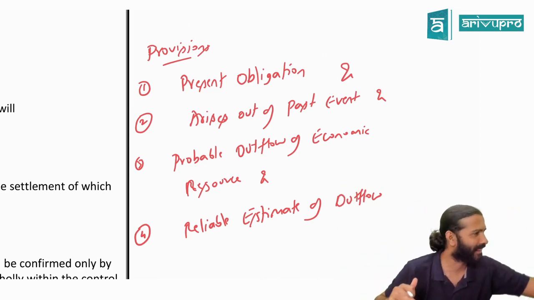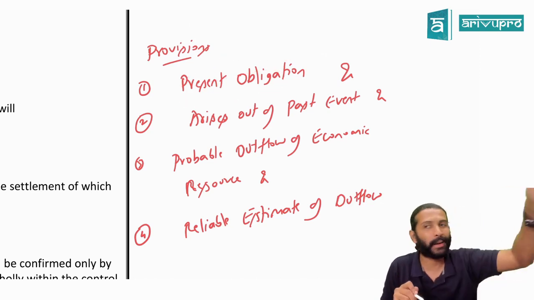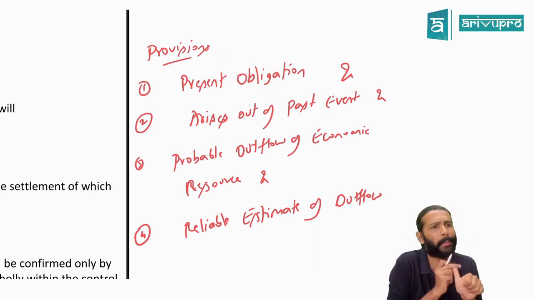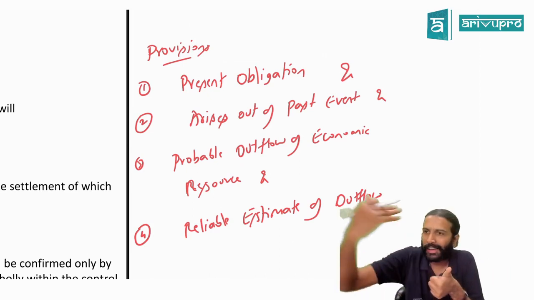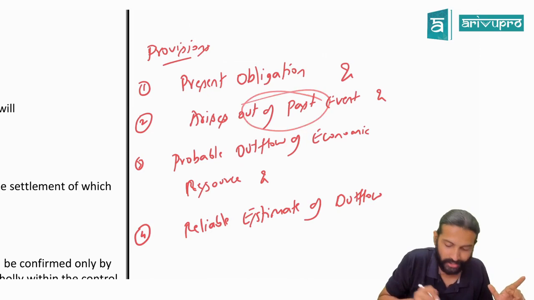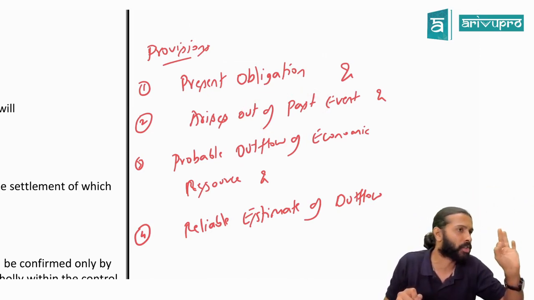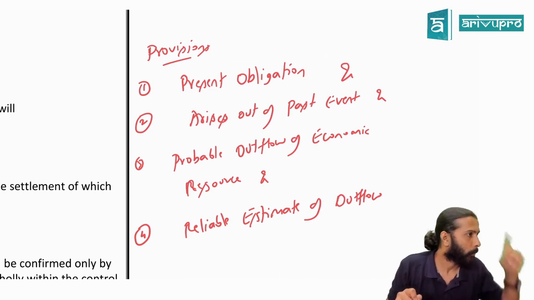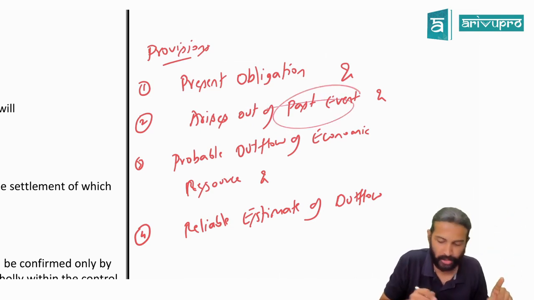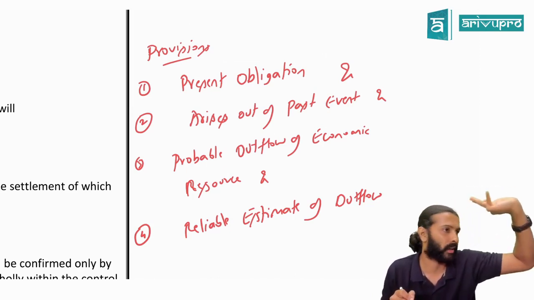Alright, let's look at this, sir. What is the first feature? Present obligation. We know the term obligation now, meaning the company cannot escape from it. That should be there, and arising out of a past event. That means you cannot make any provision for future activities. Provision can be made as per AS 29 only for past events, not for forward-looking or future events.